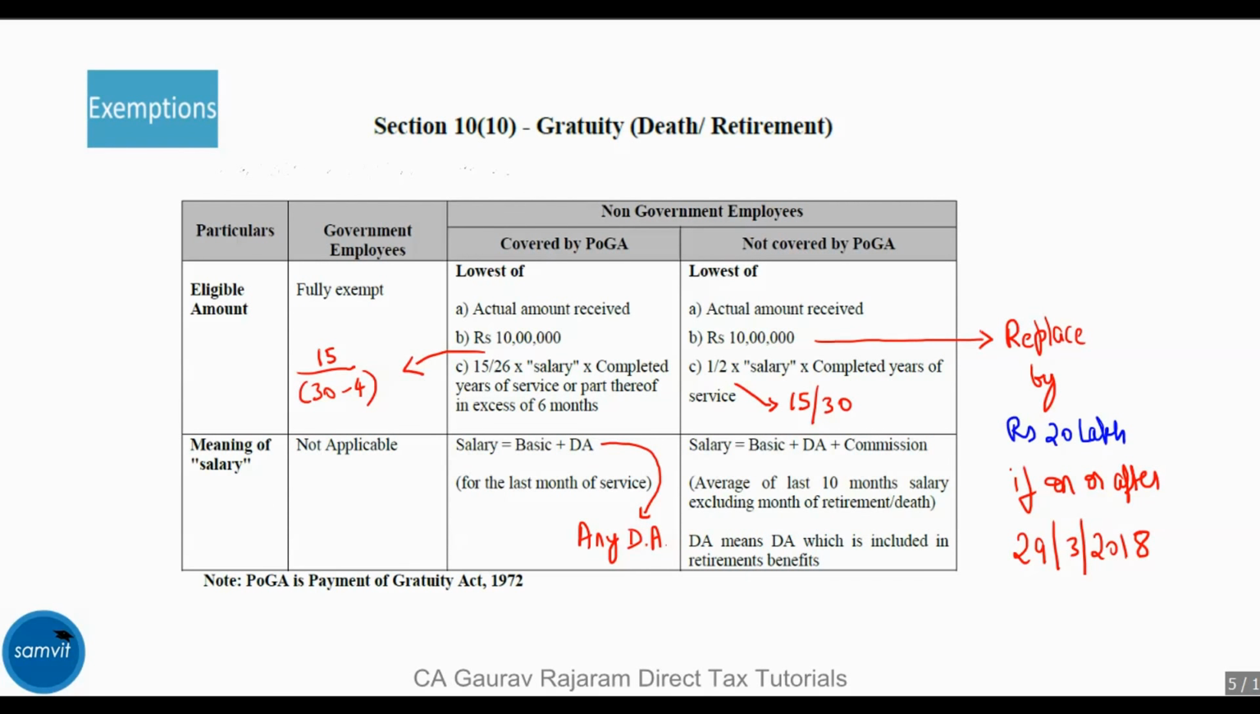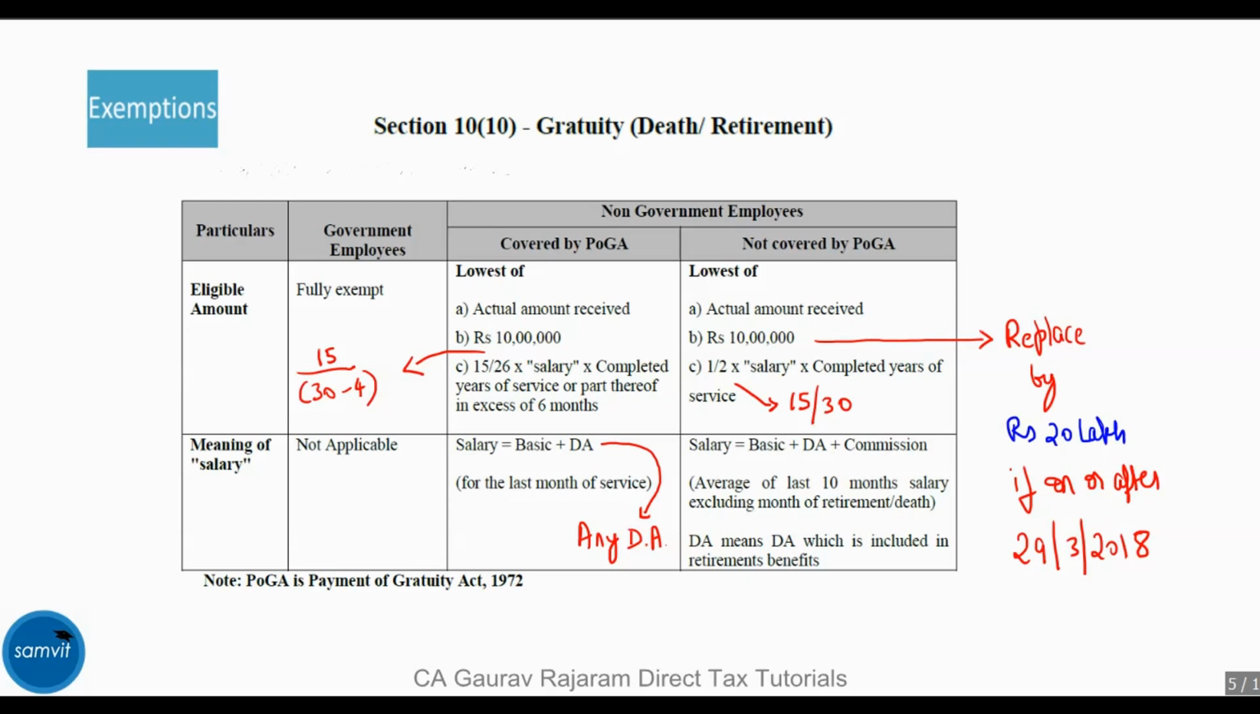The logic for 15/26 is that it is 15/30 minus 4 holidays in the month. If you're not covered by the Payment of Gratuity Act, then the 4 days deduction is not given, hence it is 15/30, or in other words 1/2. Also note another important point. In the first scenario where you're covered by Payment of Gratuity Act, the definition of salary is basic plus dearness allowance, which includes all kinds of DA, whether included in the retirement benefits or not.